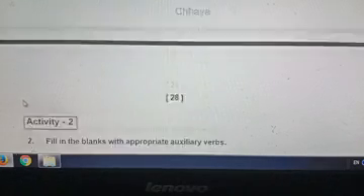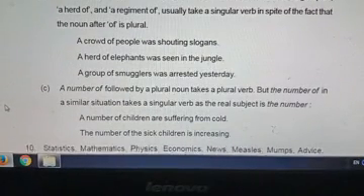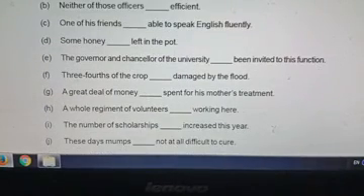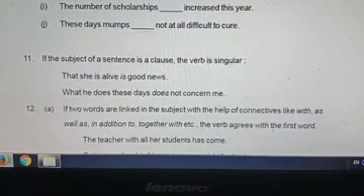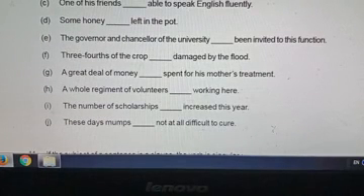So these are all about the second part of subject verb agreement. You have to do the activity according to the rules. In the next classes we have to go to the third part of subject verb agreement.